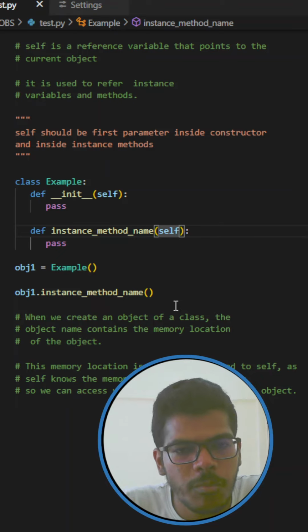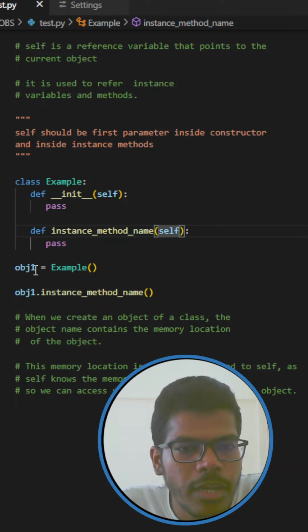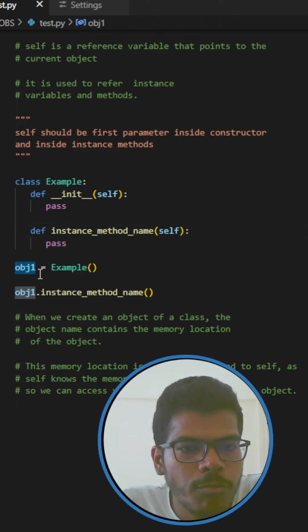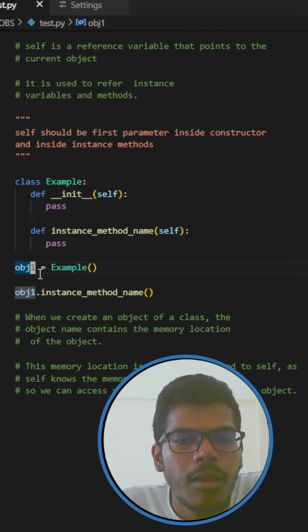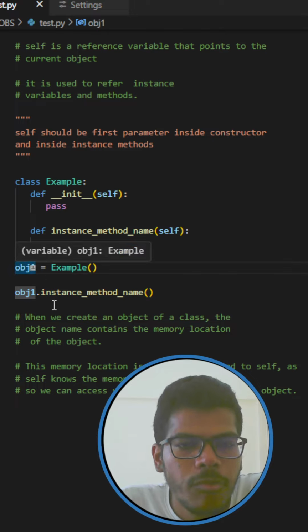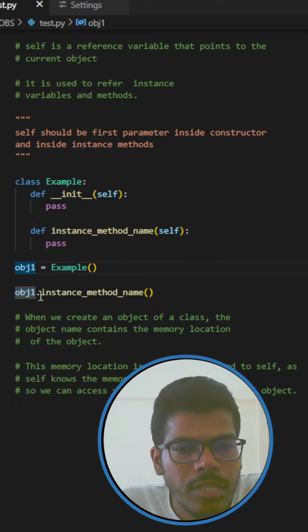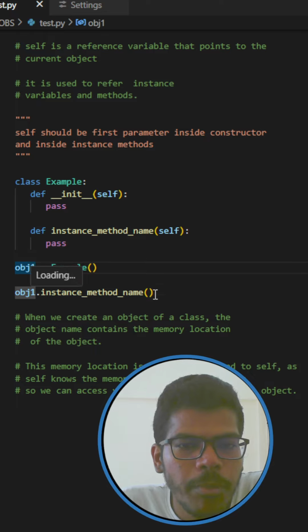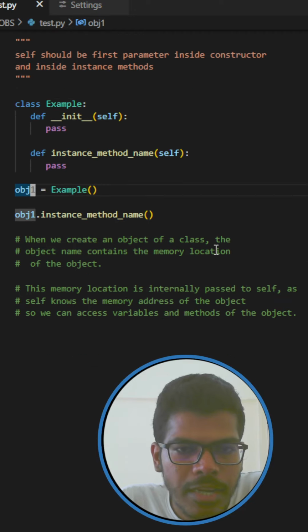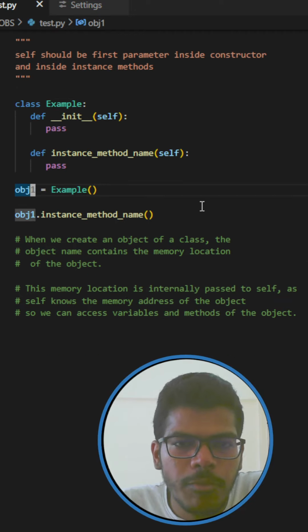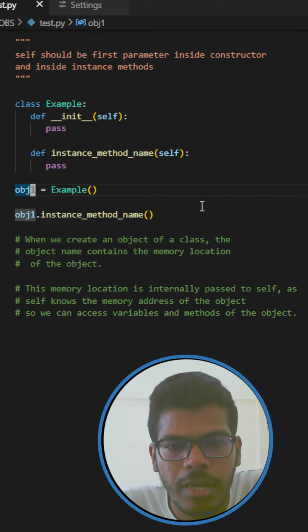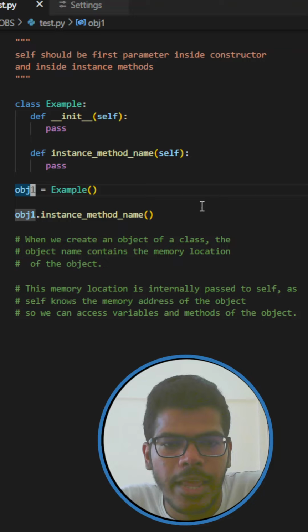Let me explain first. Suppose if you create an object of this class, then this object will contain the memory address, and when we call any method using that object, then that memory address will pass to the self variable internally, and in this way self will point to the current object, and using self variable we can access methods and object. Thank you.